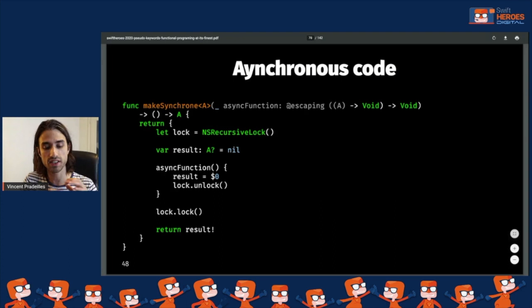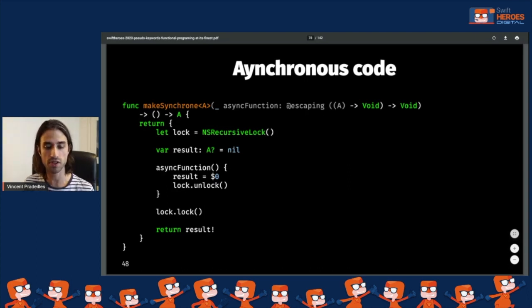Then what we do is we call the async function. And in the completion handler of the async function, we store the result in the local variable result, and we unlock the lock. But you see that right after we've made the asynchronous call, we've also locked.